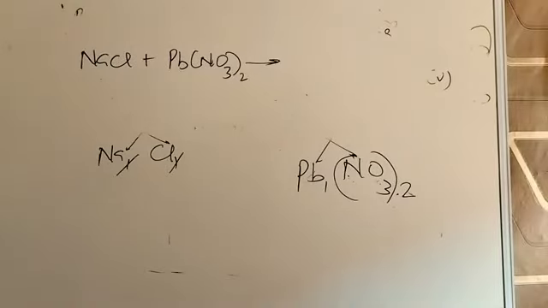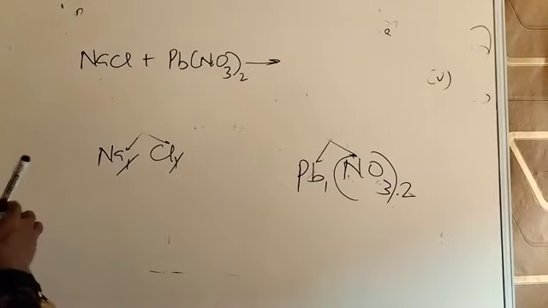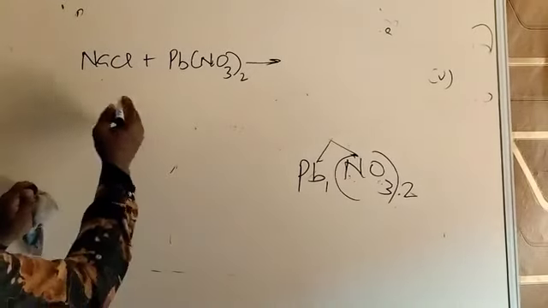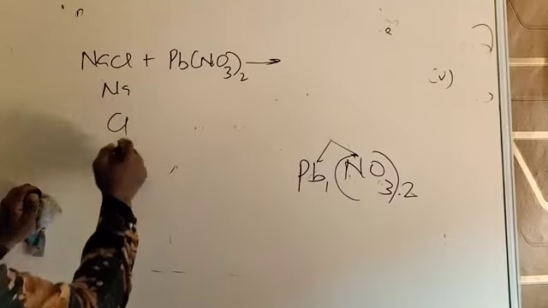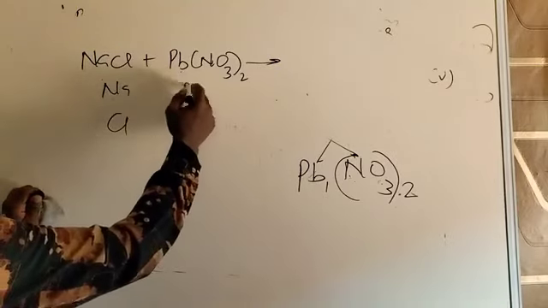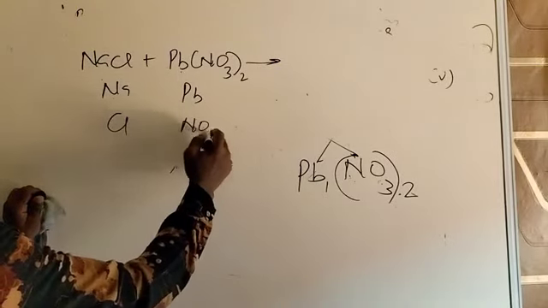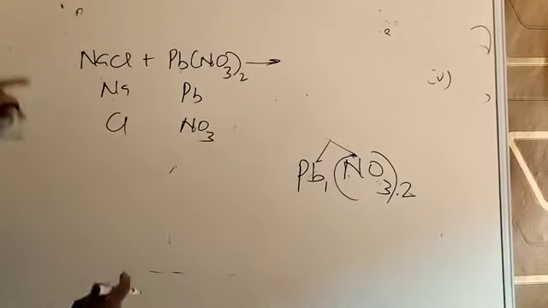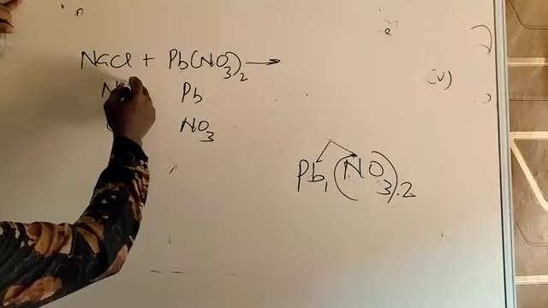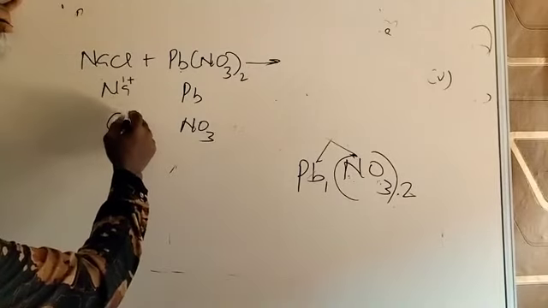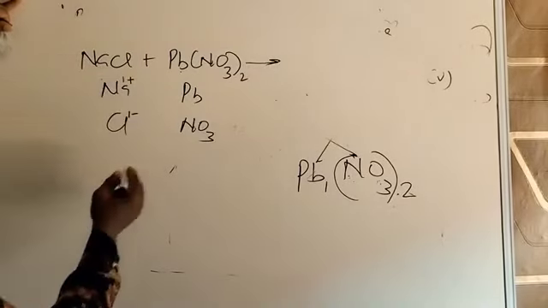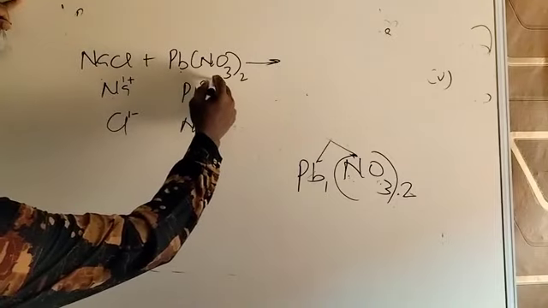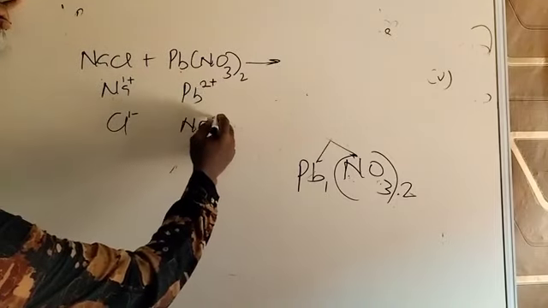We now split them into their ions, the way they were before we combined them. Separate them. Sodium separate from chlorine. Lead separated from NO3. The components separated again as they were before you combined. Return their valencies, so this is plus 1, chlorine minus 1, negative charge. Lead is plus 2, and nitrate is minus.